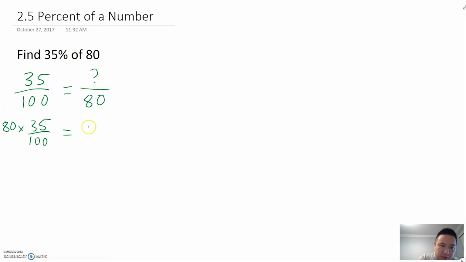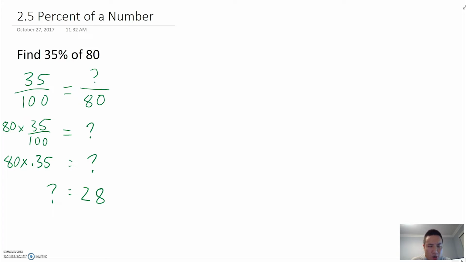So I'm left with just the value that I'm looking for. If I go ahead and calculate this, 35 divided by 100 is just 0.35. And then that gets multiplied by 80. And so I end up with 28. So that's one way you can do it.